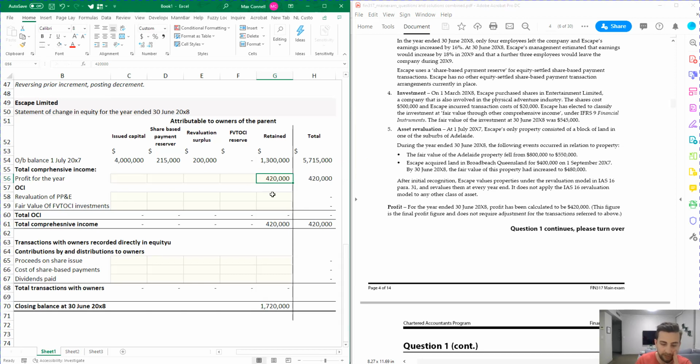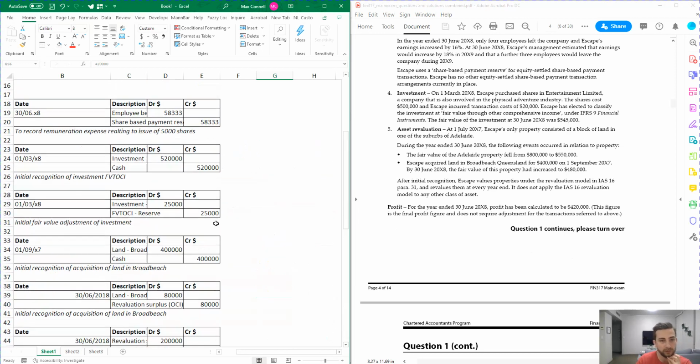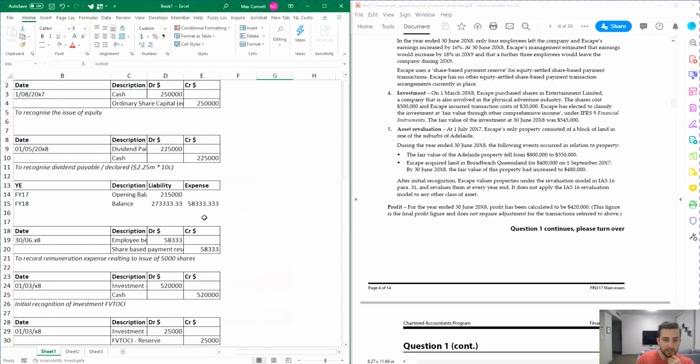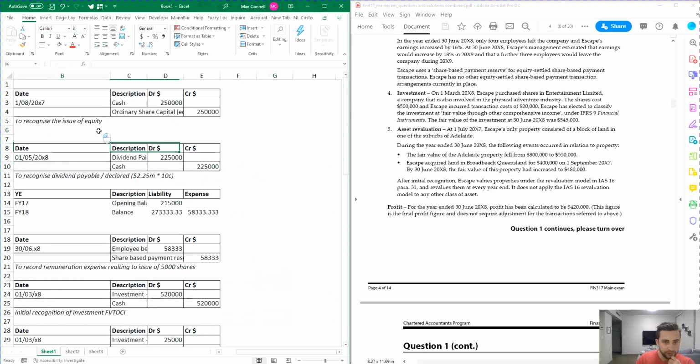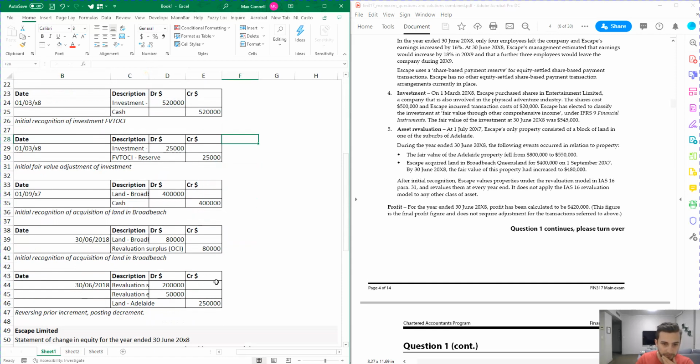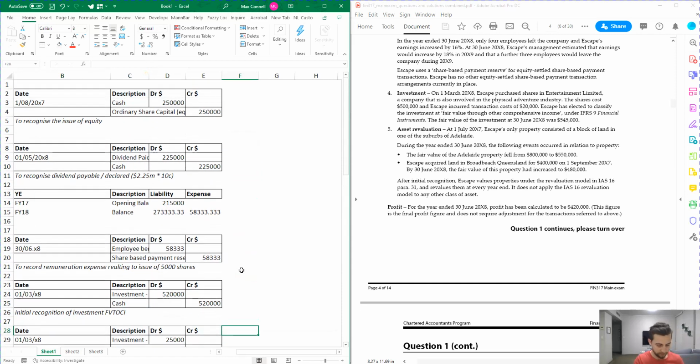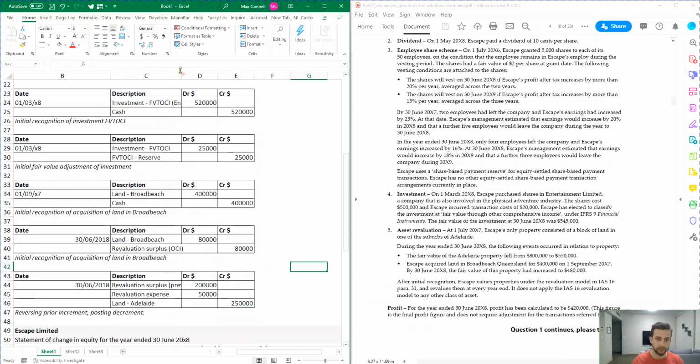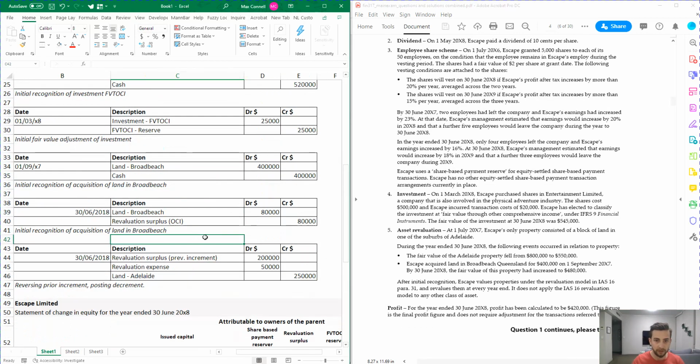All right, the next thing is the revaluation of plant, property, and equipment. In this case, let's scroll through our journals up here and find where that is sitting. Okay, so if I extend this one out again, the two that are hitting the revaluation surplus account are this one here and this one here. We've got a debit of 200K and a credit of 80K.